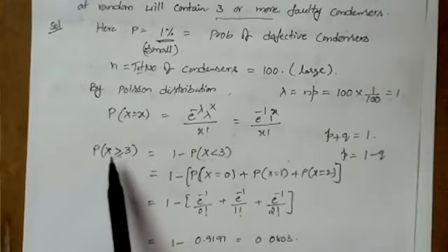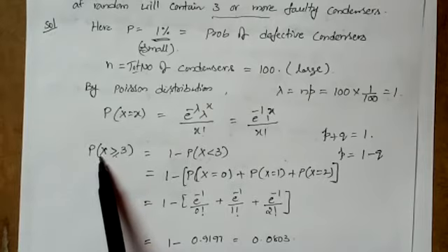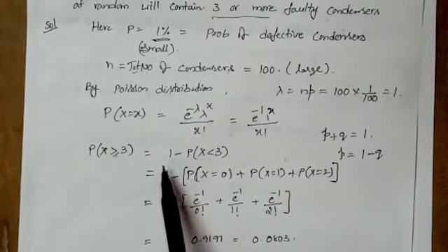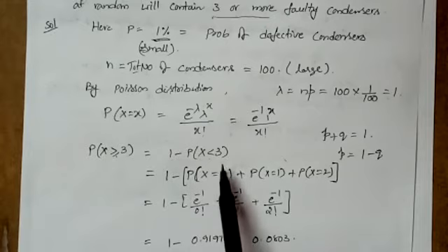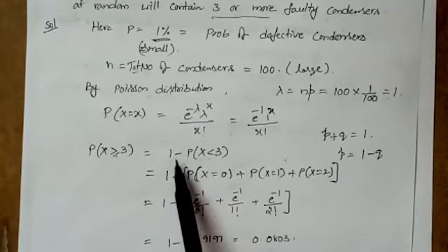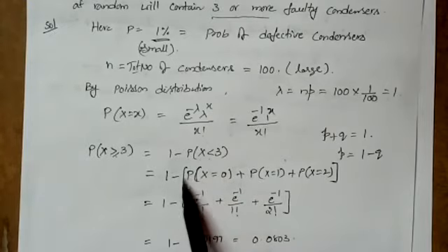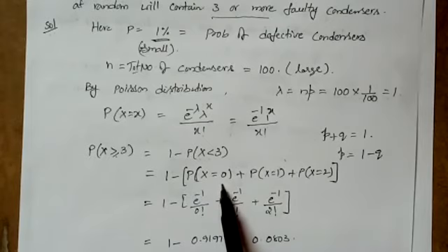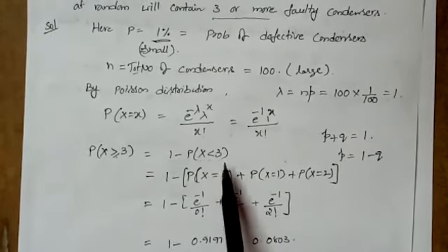Is the point clear? Here the x value starts from 3 to infinity. So we cannot write the sum of the probabilities of all those x values. So I convert it as 1 minus P of x less than 3. So 1 minus, here it is indicating minus, and here we are writing the sum of the probability values of x, so you have to keep a bracket. So 1 minus of P of x equal to 0, x equal to 1, and then x equal to 2. Why? Because x less than 3. So below 3 you have the values 2, 1 and 0.